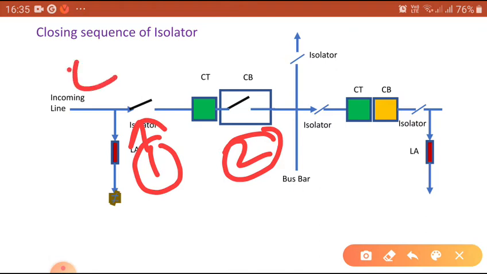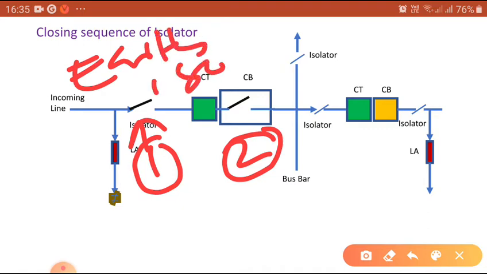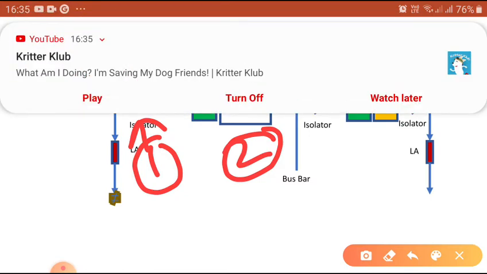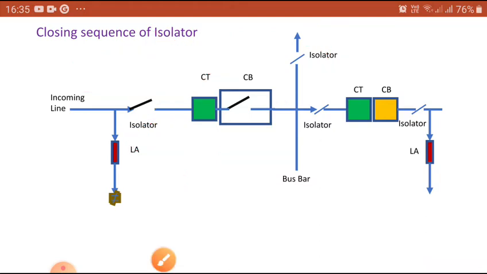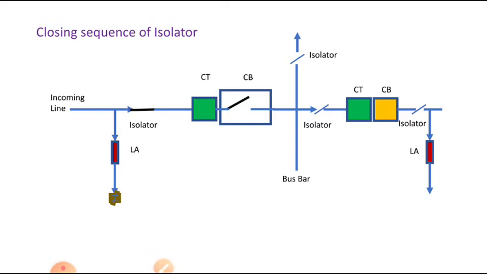First the earth switch, after that the isolator, and next the circuit breaker. These are sequence 1, 2 and 3 that I am going to operate for the closing sequence of the isolator. Now we can see the animation. Now the isolator is closed. Is the current coming? No, the current is not coming. Then I close the circuit breaker. Once the circuit breaker is closed, the circuit is completed and the current is flowing. These are the things you have to remember.